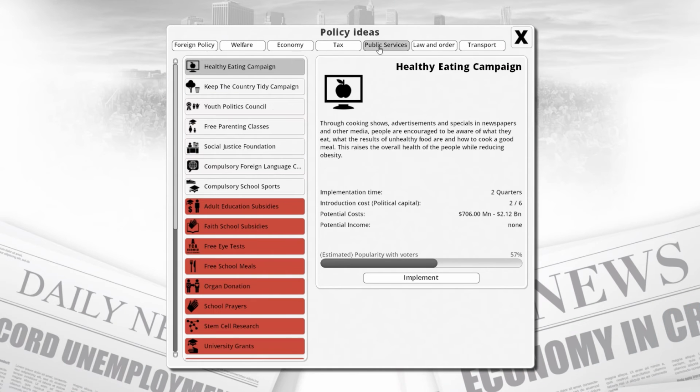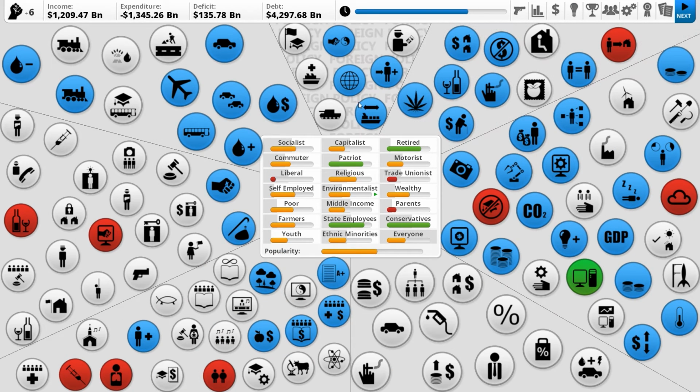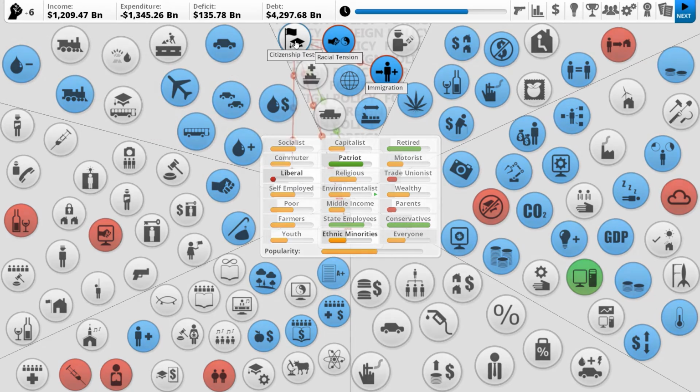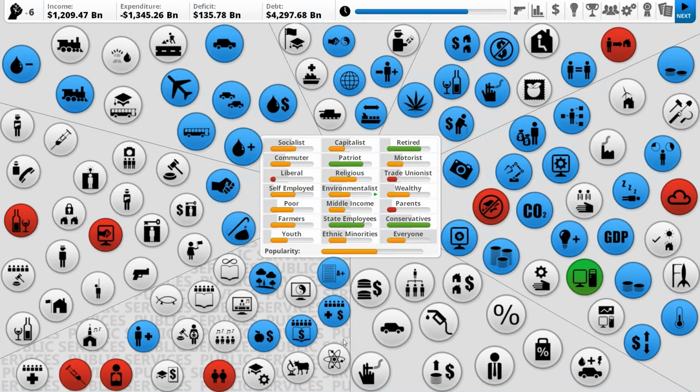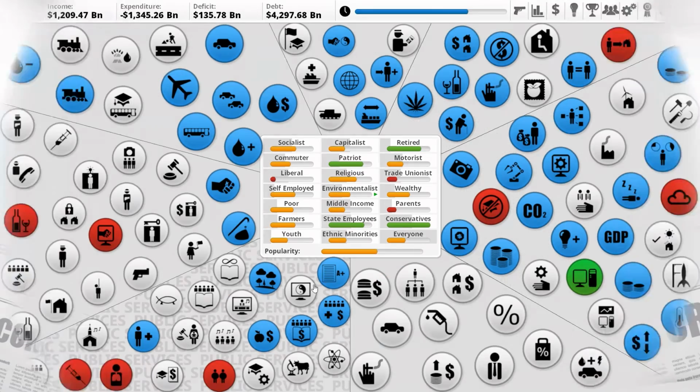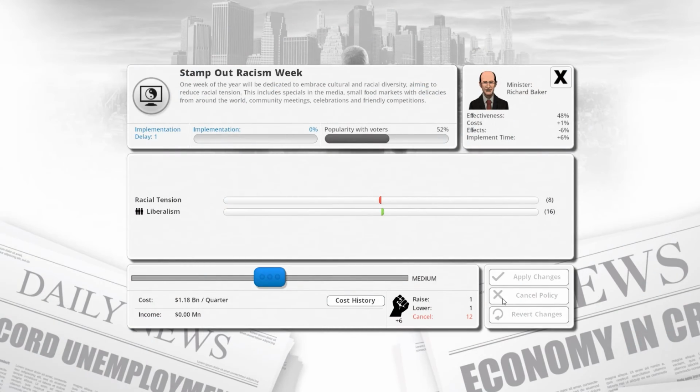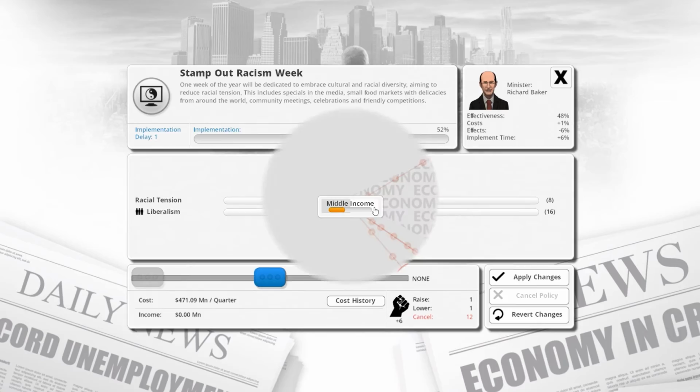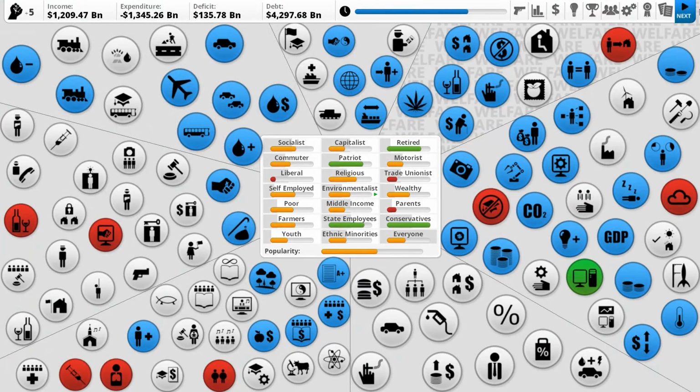We can actually check up here. I think we just created that. Oh, that was a little bit of a mistake. Where would that even be? So I can get rid of it. That's down here. No, that's national anthem. There we go, stamp out racism. Yeah, okay, that was a problem. Yeah, let's just say there's none. There we go. Still costs us money, but that was just a misclick. Okay, next turn.